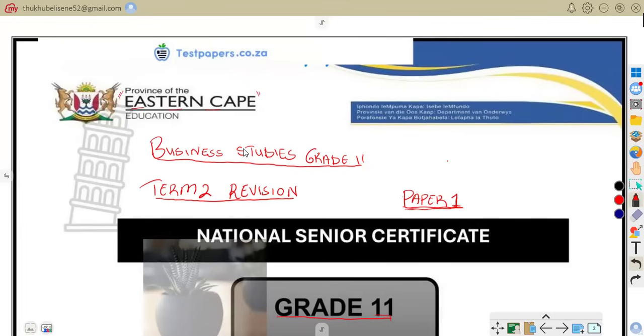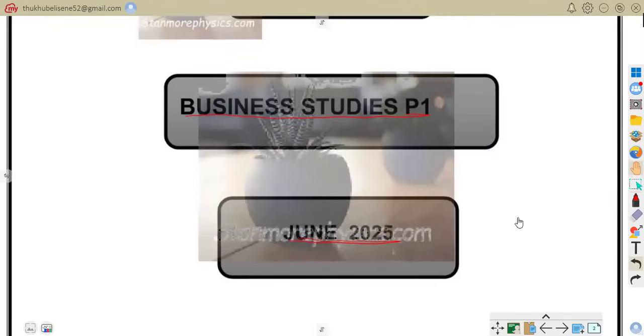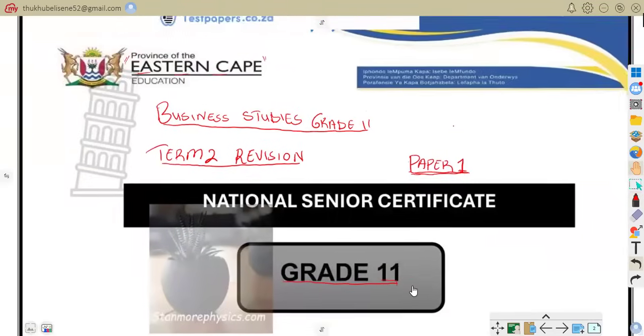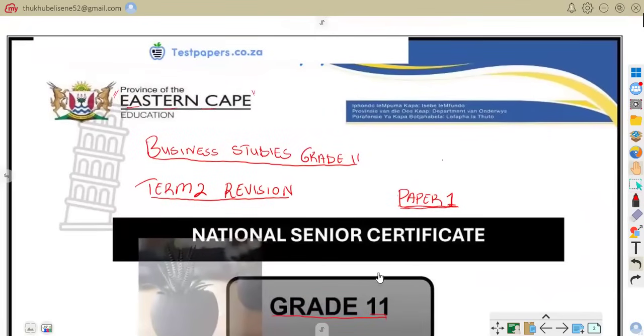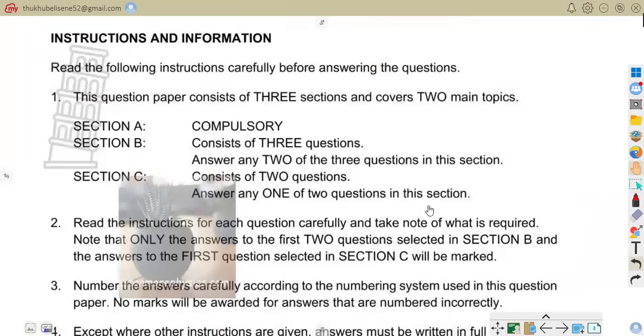So this paper was written in June 2025. Like we have said, this is in relation to Business Studies Grade 11, paper one, good people. Grade 11s, let us be together from the start of this presentation to the end of it. Without wasting much time, let us get to our information and instructions.